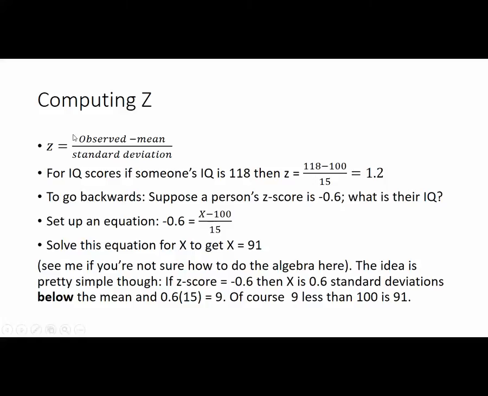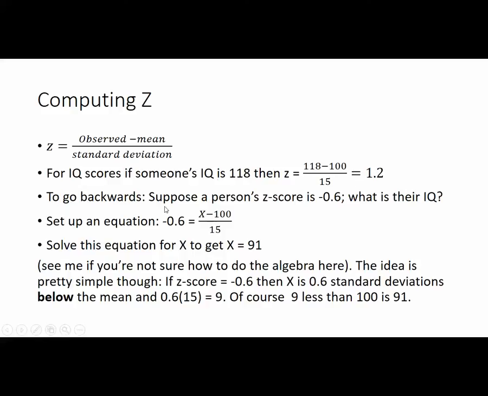So the formula for Z is you take the individual, called the observed, the number you're interested in, subtract the mean, and divide by the standard deviation. So for IQ scores, if someone's IQ is 118, then, well, 118 minus 100 divided by 15 is 1.2. So if someone's IQ is 118, then their Z-score is 1.2.